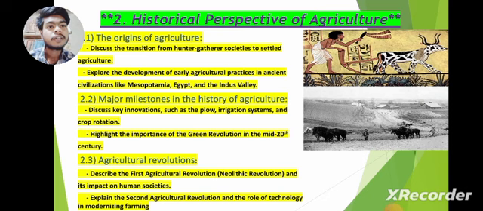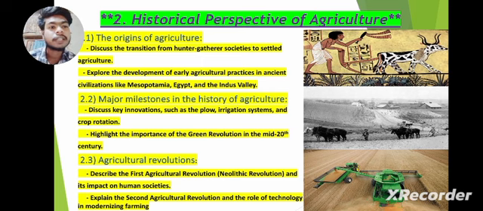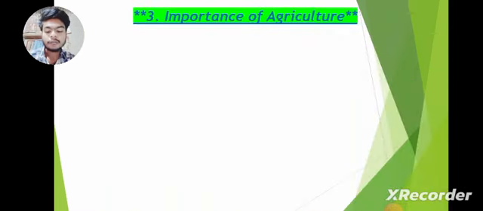Then in the 21st century agricultural revolution we can see modern technology. By using modern machinery, farmers can produce more crops in less time and less space.